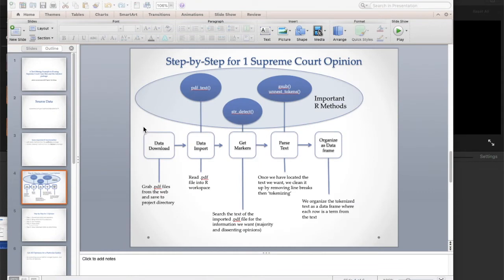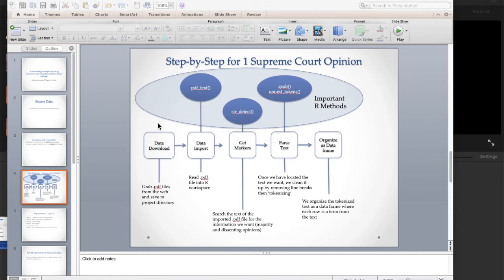Here I have a little schematic for you guys, which is not perfect, but I think it gives you a reasonable introduction to what I'm trying to do, and what's going to happen when I start moving over to the RStudio console and running some code. This schematic displays the workflow that I've set up to deal with the text contained in these PDF files from these Supreme Court opinions.